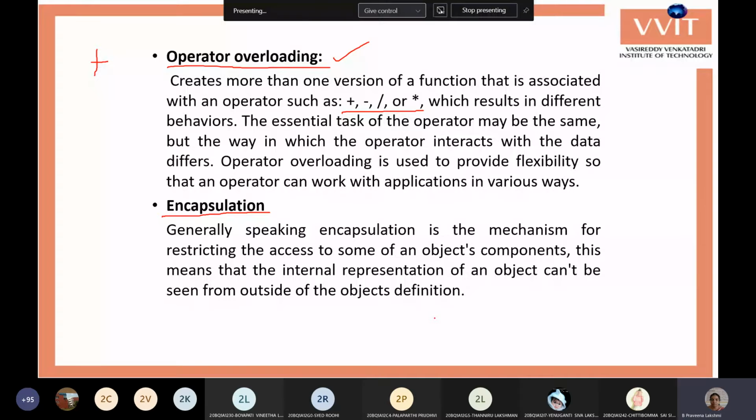By combining the data and functions as a single unit, you can restrict your data members from being accessed by members outside the class, and you can limit their border to the class only, so that you can provide security to the data. Next. This is one of the important features, encapsulation.